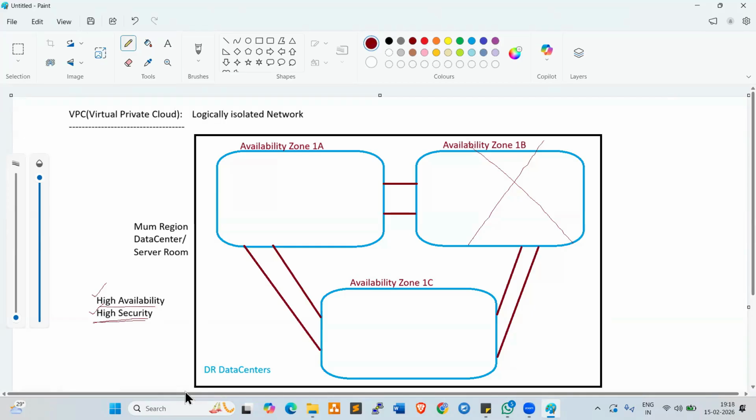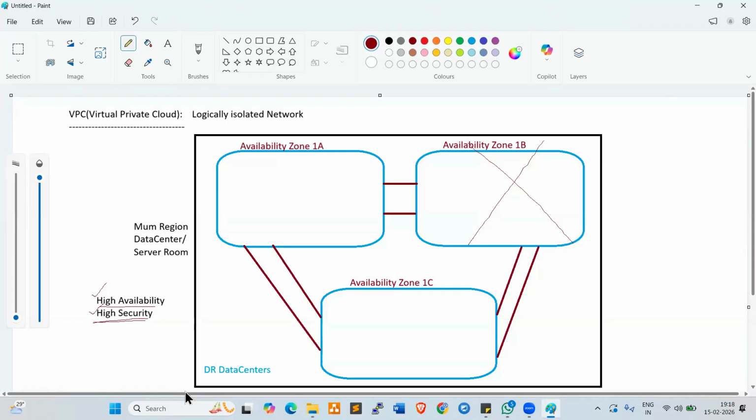For example, HDFC Bank, ICICI Bank, Citibank, they are migrating to cloud completely. Currently Citibank is completely using cloud. They're not using local data centers. HDFC Bank still uses its local data centers, but Citibank and other banks have completely moved to cloud.